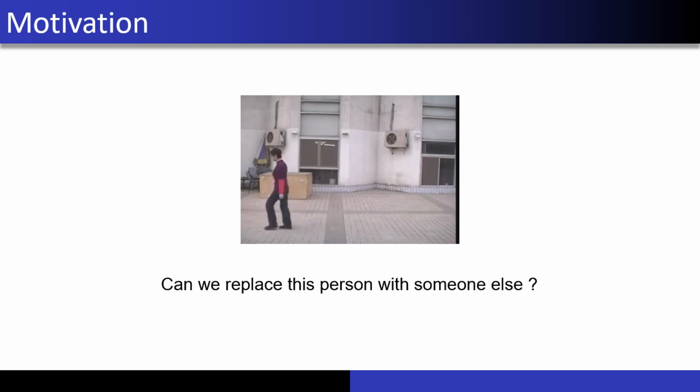For example, in this video there is a woman walking, and the question is whether we could replace her with another person in a sufficiently reliable way. This task is also called pose retargeting.